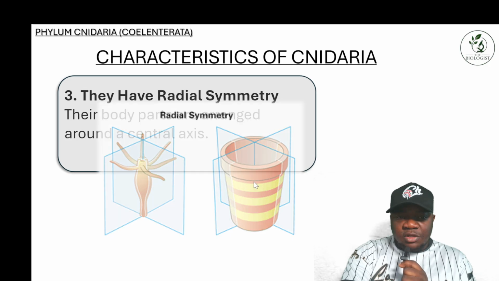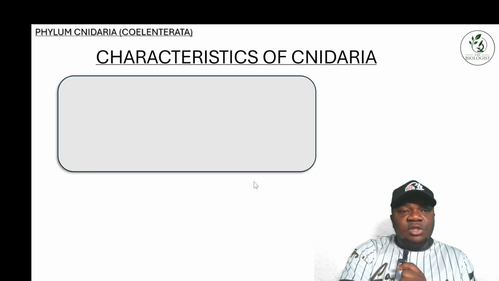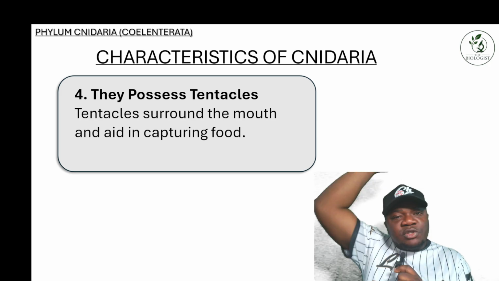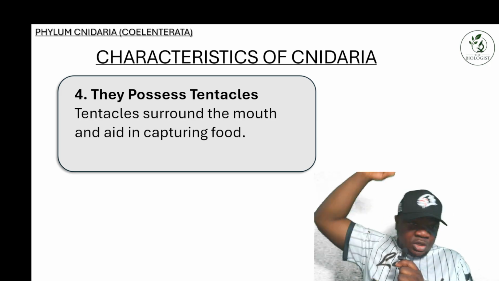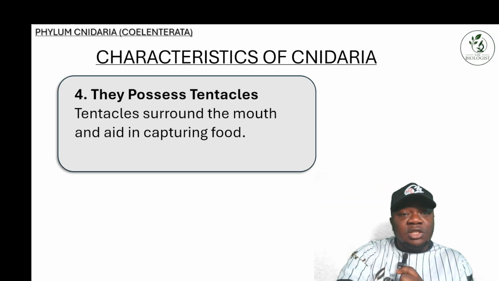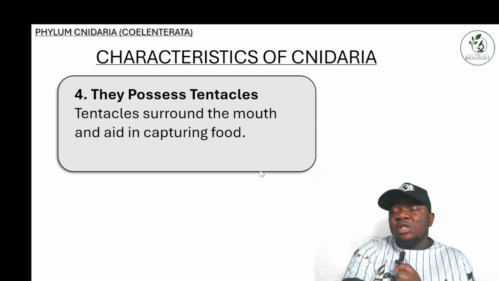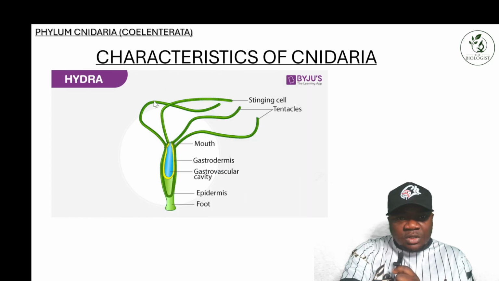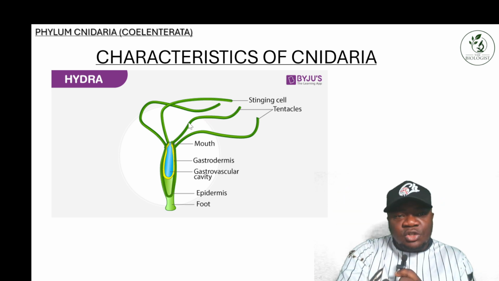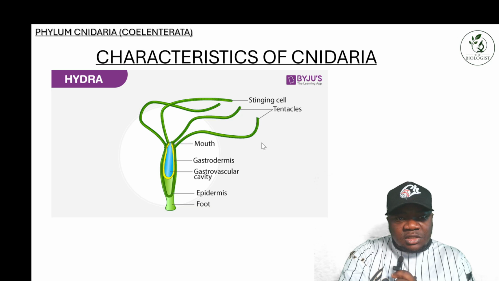Okay, so the next one, they possess tentacles. If you look at your hydra, they have some long structures. We call that a tentacle. These tentacles surround the mouth, and what they do is aid in capturing food. You can see the tentacles here. They are long and look like a rope. So they help in capturing food. These are the tentacles.